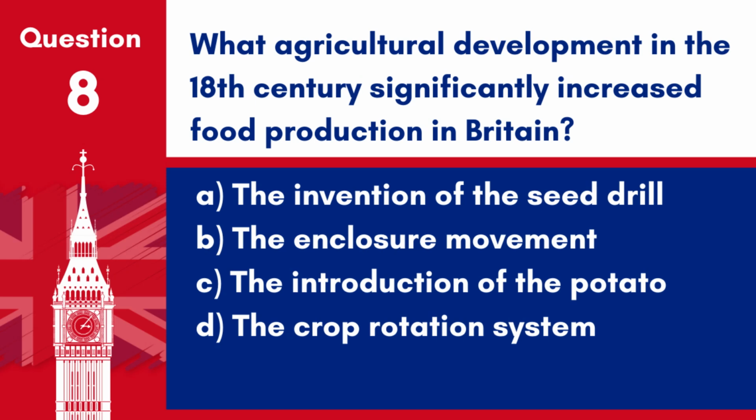Question 8. What agricultural development in the 18th century significantly increased food production in Britain? A. The invention of the seed drill. B. The enclosure movement. C. The introduction of the potato. D. The crop rotation system. Answer: D. The crop rotation system. It significantly increased food production in Britain during the 18th century.